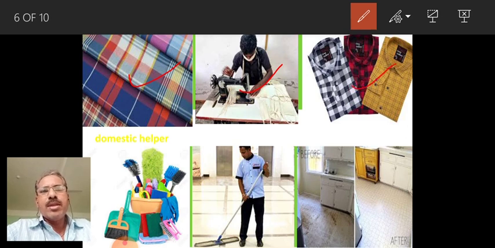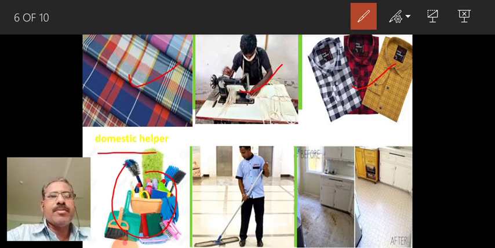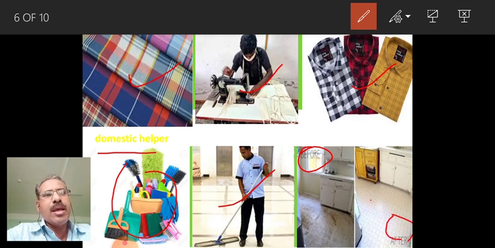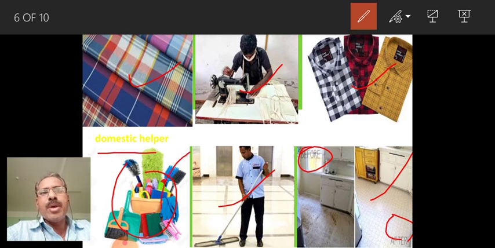In the same way, there is a domestic helper as input who is going to do cleaning of domestic things. That is called cleaning. Before the cleaning it is dirty, and after the cleaning it is clean. This is how the inputs make the process transform unclean things into clean things. This is the production process.